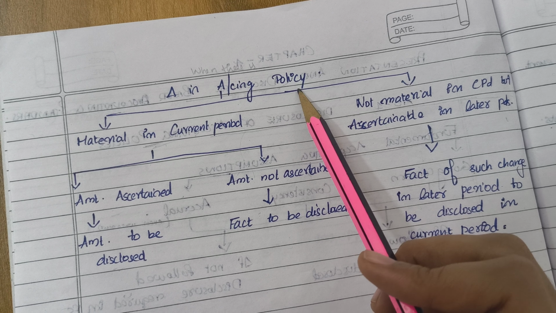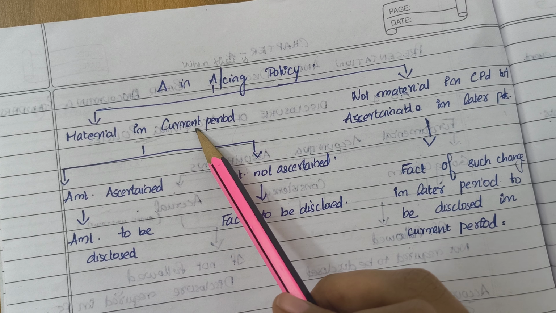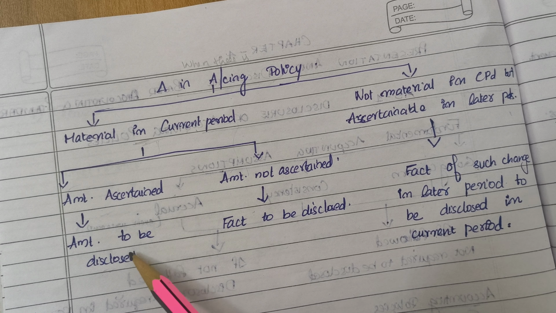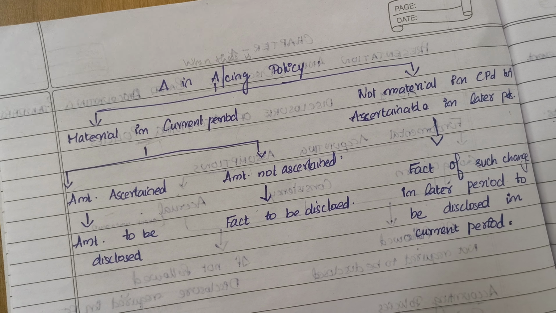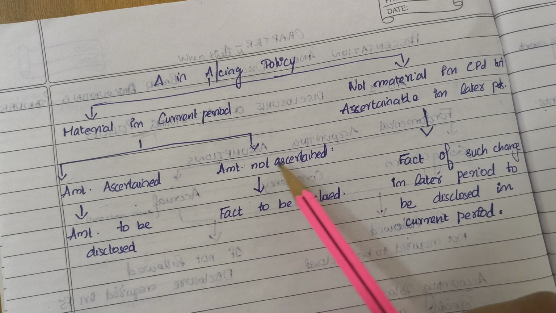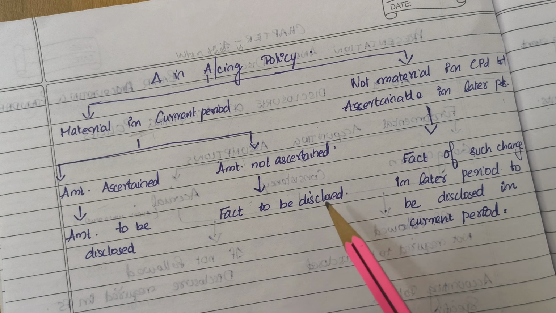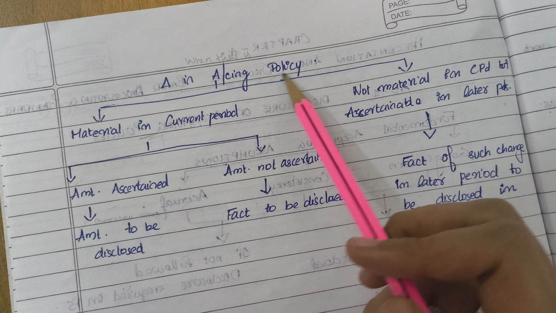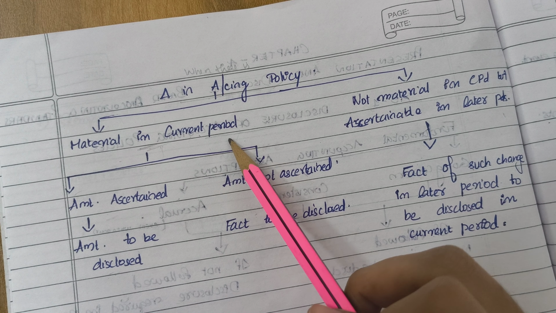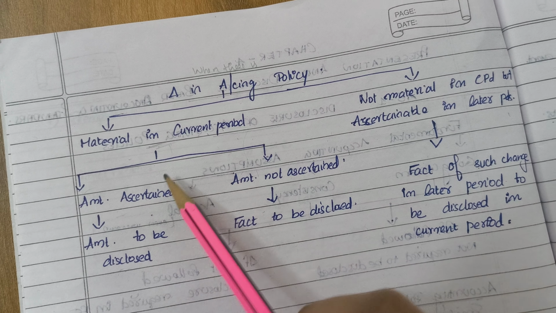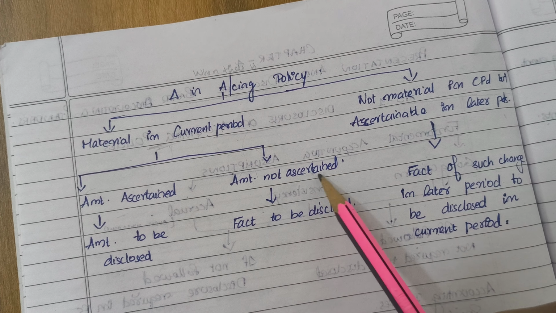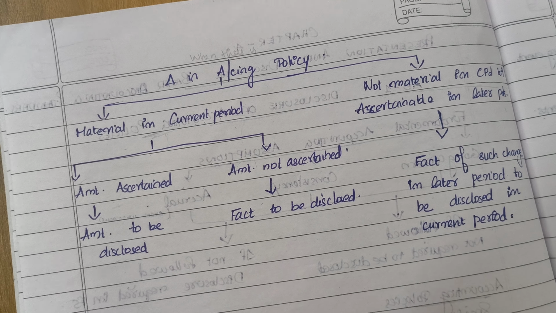When the change in accounting policy is material in the current period and the amount is ascertained, the amount has to be disclosed as per AS1. And if the amount is not ascertained, the fact needs to be disclosed. So, the change in accounting policy leads to a material effect in the current period. If it is material in the current period and the amount is ascertained, the amount has to be disclosed. If the amount is not ascertained, then the fact has to be disclosed.